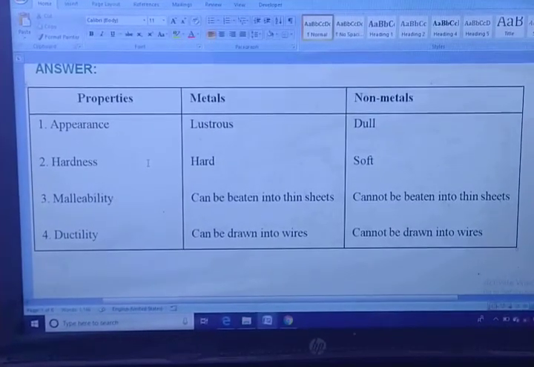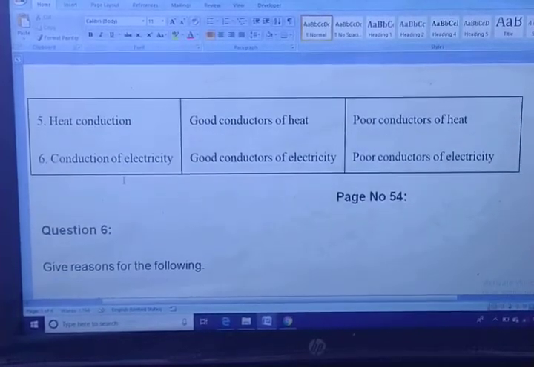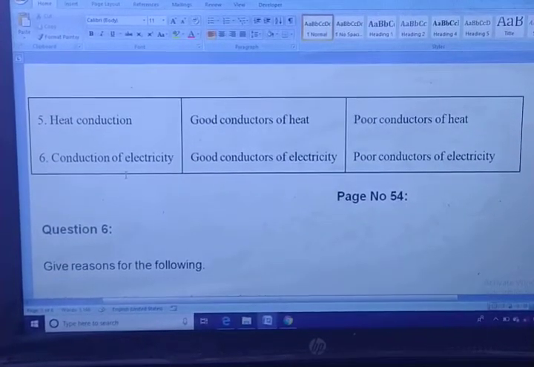Appearance: metals are lustrous, non-metals are dull. Metals are hard, non-metals are soft. Metals can be beaten into sheets, non-metals cannot be beaten into sheets. Ductility: metals can be drawn into wire, non-metals cannot be drawn into wire. You can write this answer in your notebook. Now we are moving towards heat conduction and conduction of electricity. Metals are good conductors of heat, metals are good conductors of electricity. Non-metals are poor conductors of heat and non-metals are poor conductors of electricity.